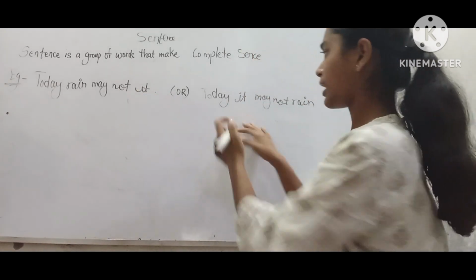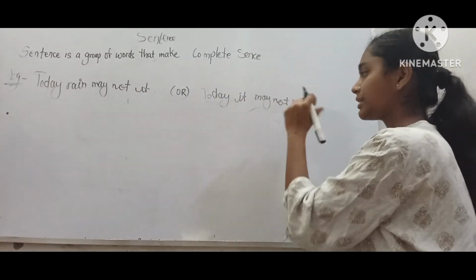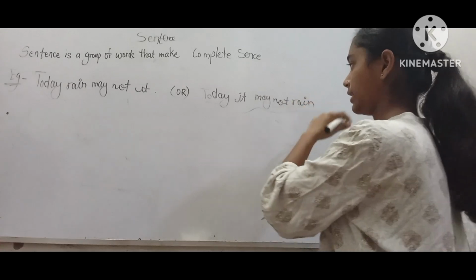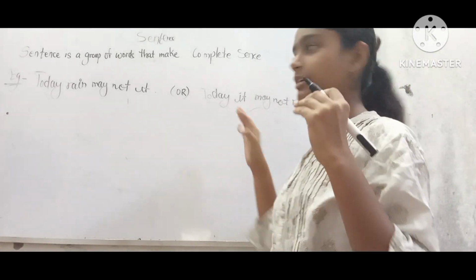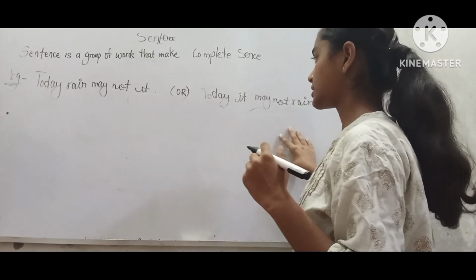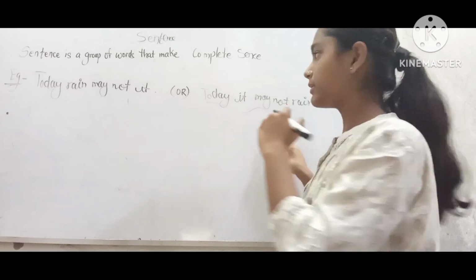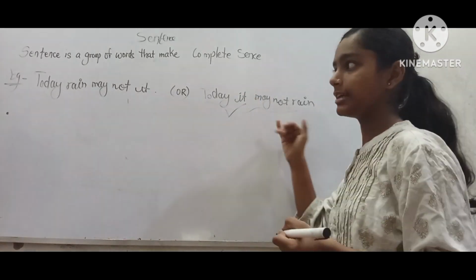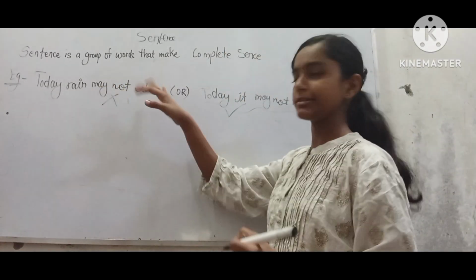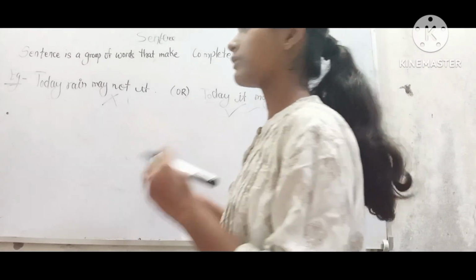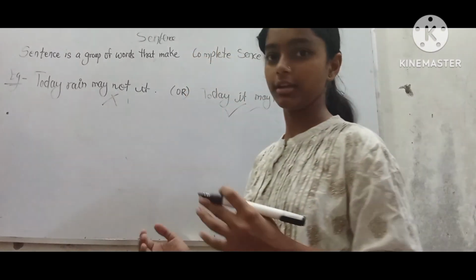Meanwhile, when you look at this sentence, "Today it may not rain," it makes complete sense, and it is a group of words that make complete sense. So we will classify it as a sentence and not the other, because that does not make sense at all. What do you mean by "today may not hit"? Nothing.